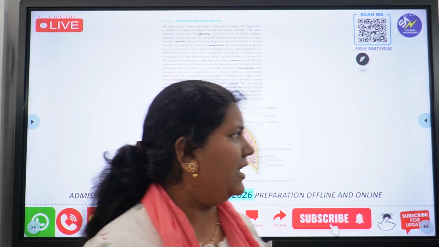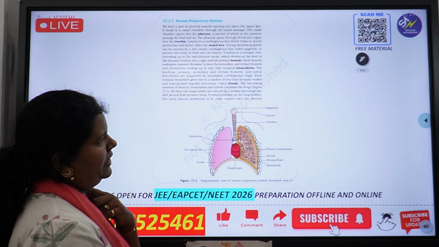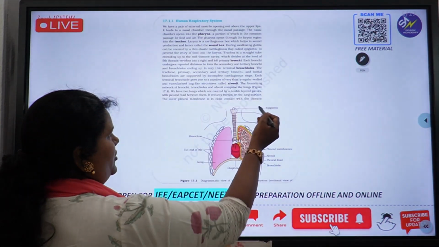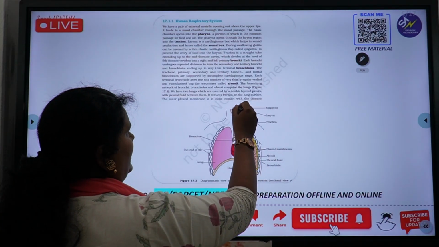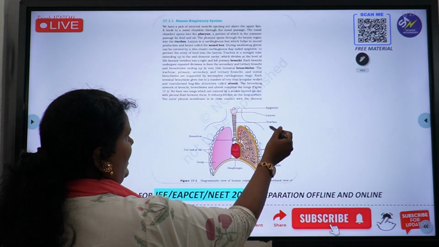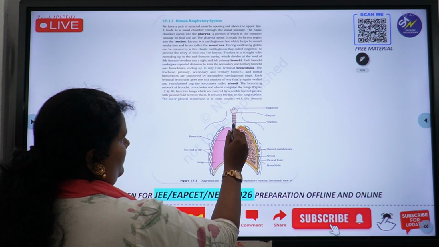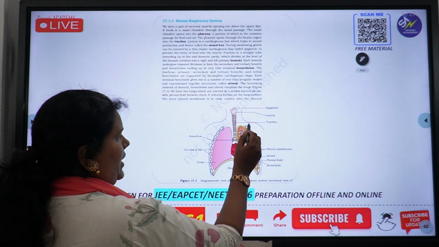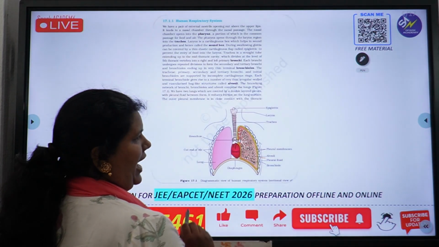Now let's learn the structure of the lung. I have taken the same picture from our NCERT textbook. If you all can see, there are other parts also. Look here, there is the epiglottis. Epiglottis is the structure which is covering the glottis. Glottis is the opening of the larynx. Then you see larynx, then trachea, and you can also see the rings on the trachea. Then the trachea is dividing into bronchi and bronchioles, and then finally it is ending in alveoli.